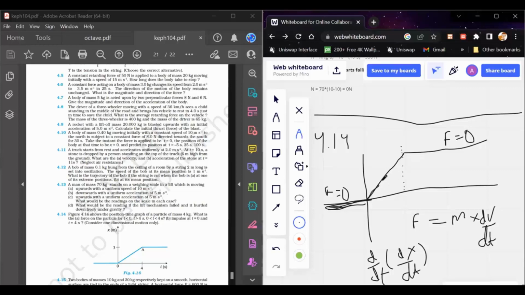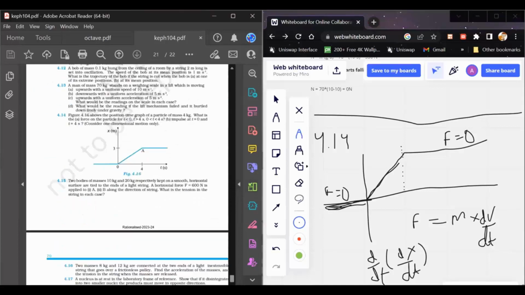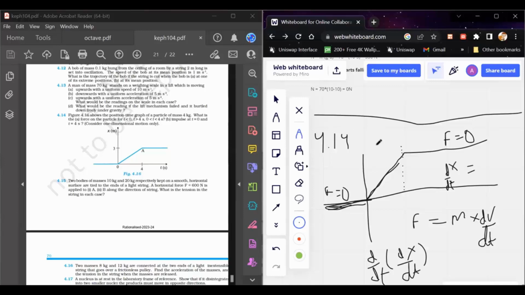Now about this part. You know that this is a straight line. And what is the dx by dt of this straight line? dx by dt of this straight line is basically the slope of this line. If you try to find the slope, this is theta, so tan theta is equal to, this is 3, and this is 4.